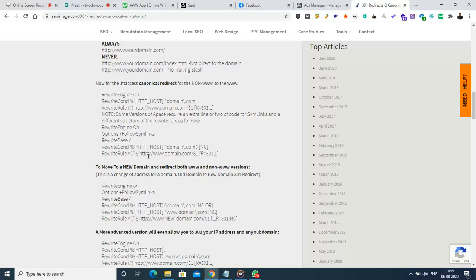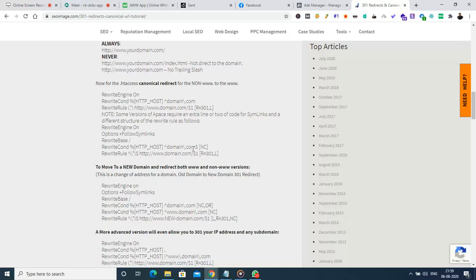$1 http://www.domain.com. So, RewriteRule. Okay, http double slash www, and redirect to domain.com. Okay, awesome. So that's what has happened. Here, http://www.domain.com has been redirected to domain.com. That's what has been implemented in this canonical tag.